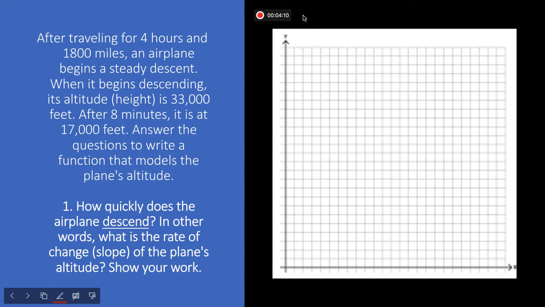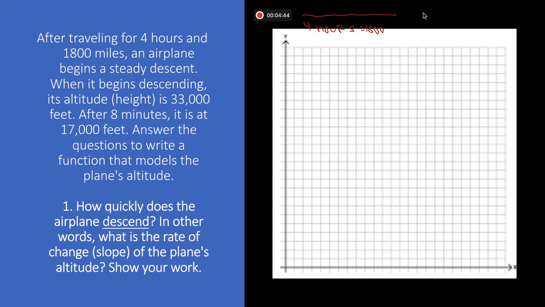So the plane is flying on a straight line, and it's been going this way for 4 hours, and this is 1,800 miles. So it begins a steady descent. Descent means it's going downwards, so it's getting closer to the ground. So its beginning altitude is 33,000 feet. After 8 minutes, it is at 17,000 feet.